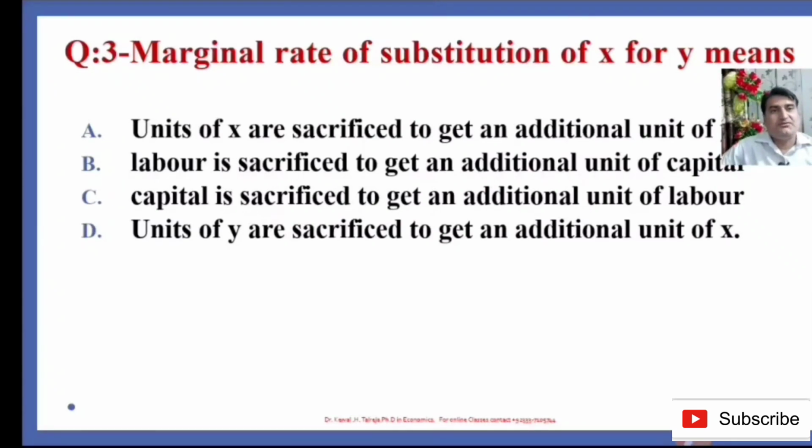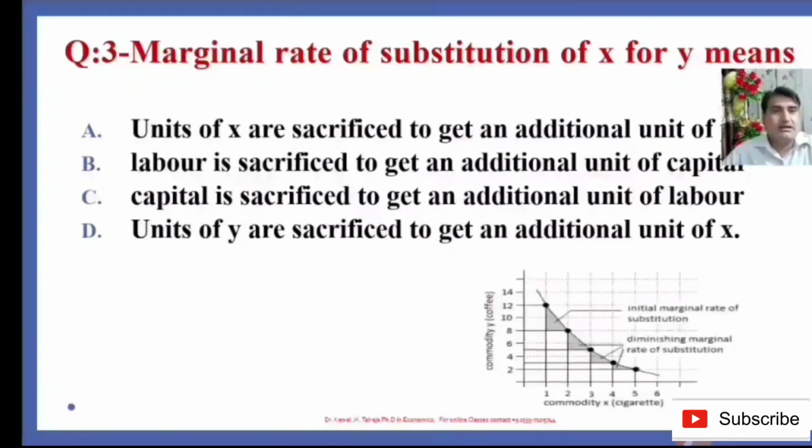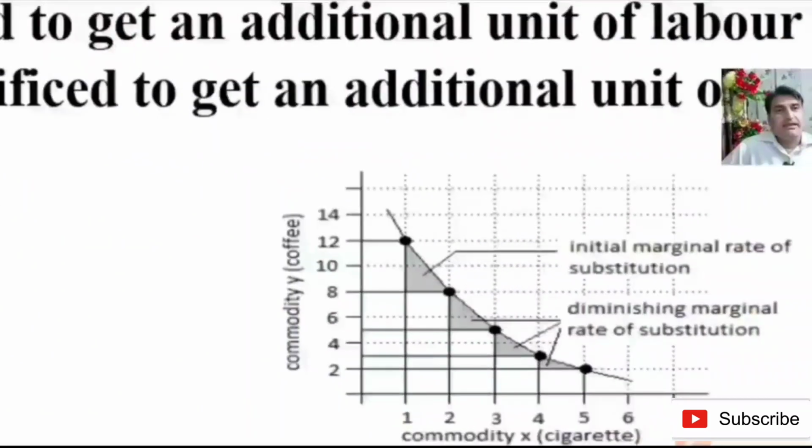We can justify our answer with this diagram, and we will be able to select the right answer. In order to increase 1 unit of commodity cigarette x, the consumer has to give up 4 units of the commodity coffee. So the marginal rate of substitution of cigarette for coffee states that the consumer is going to sacrifice 4 units of coffee, that is y commodity, in order to get 1 unit of commodity x, that is cigarette.